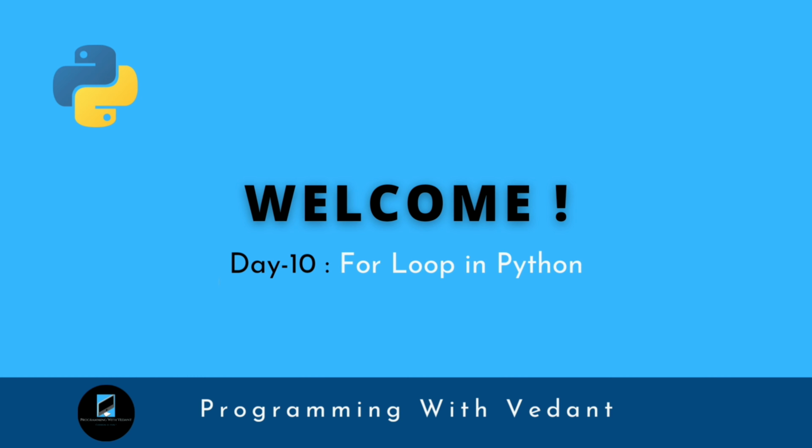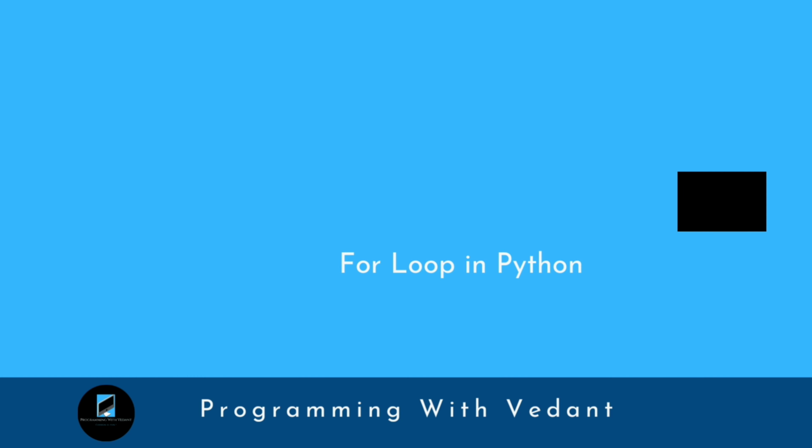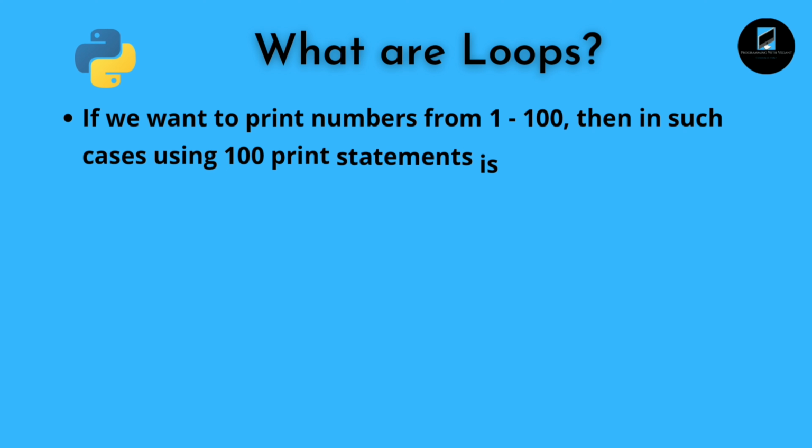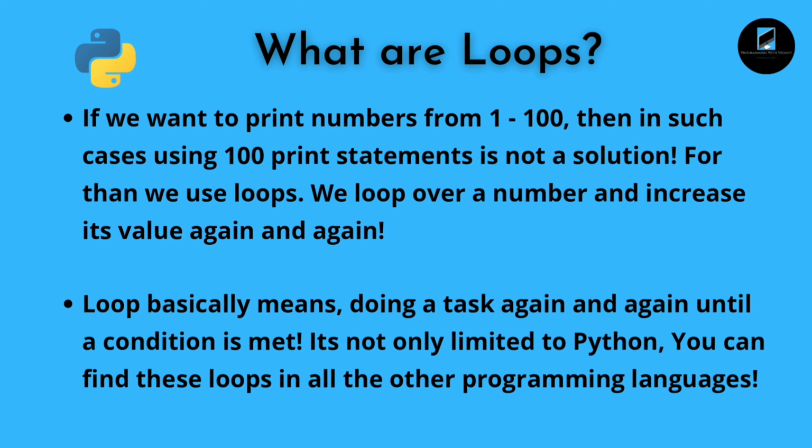Today is day 10 of our Python programming playlist, and today we are going to learn about for loop in Python. So what are loops? If we want to print numbers from 1 to 100, then using 100 print statements is not a solution. For that we use loops. We loop over a number and increase its value again and again. Loop basically means doing a task again and again until a condition is met.